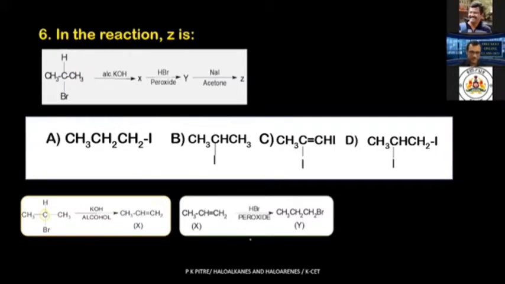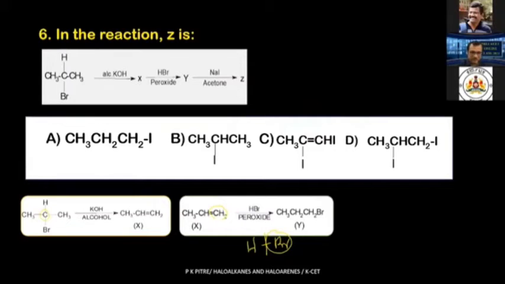Anti-Markovnikov's rule. What does anti-Markovnikov's rule say? During the addition of an unsymmetrical molecule to an unsymmetrical alkene, remember it is against the Markovnikov rule. The negative part of the adding molecule goes to that carbon which has the double bond and the maximum number of hydrogen atoms. In Markovnikov's, Br will go to this secondary carbon atom.